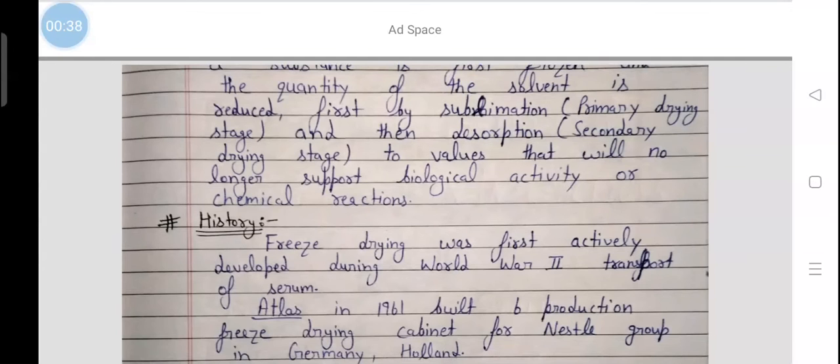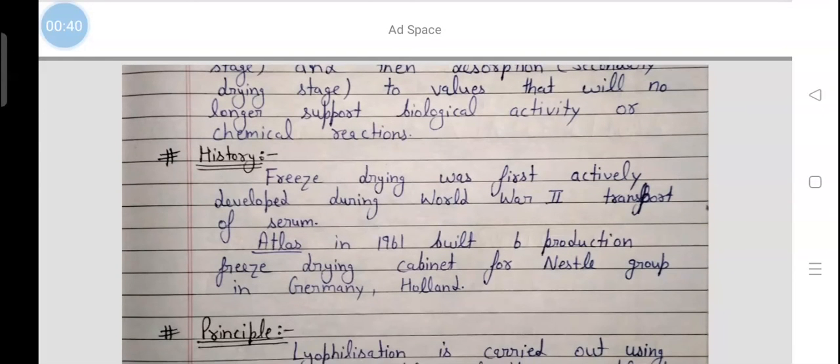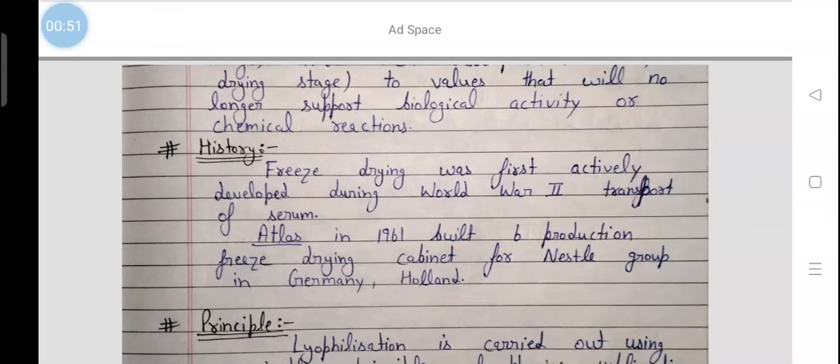The history of lyophilization. Freeze drying was first actively developed during World War II for transport of serum. Atlas in 1961 built 6 production freeze drying cabinets for Nestle Group in Germany, Holland.